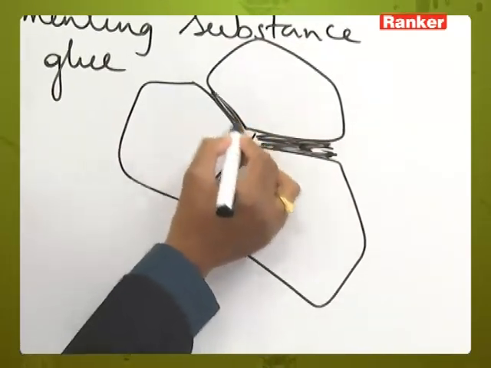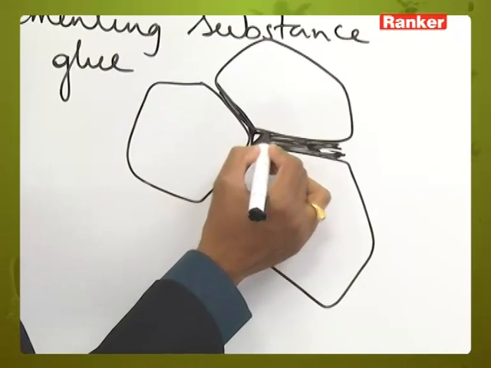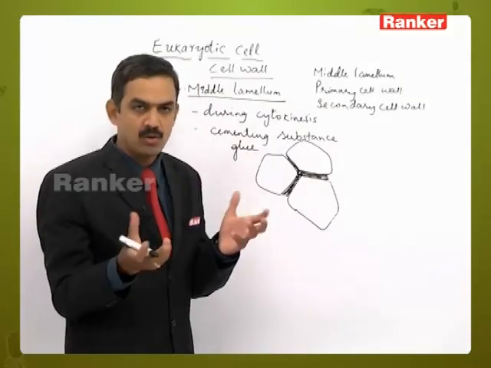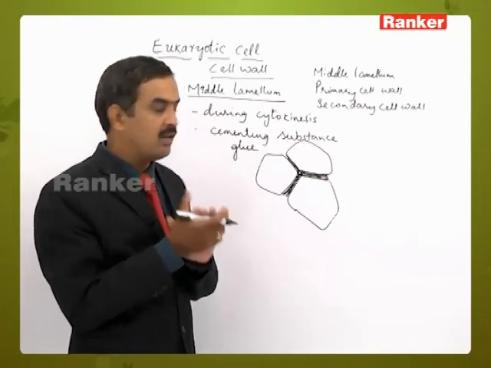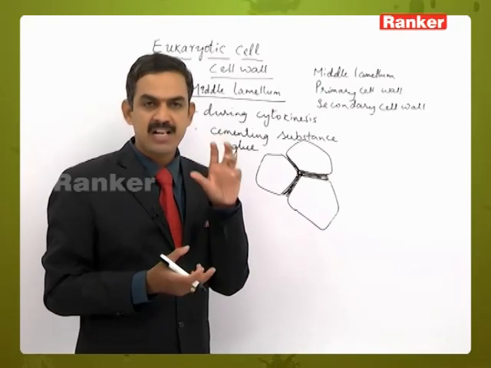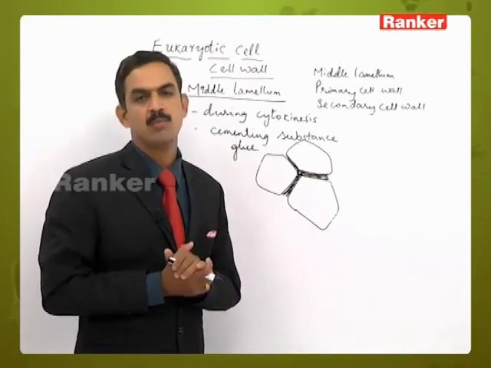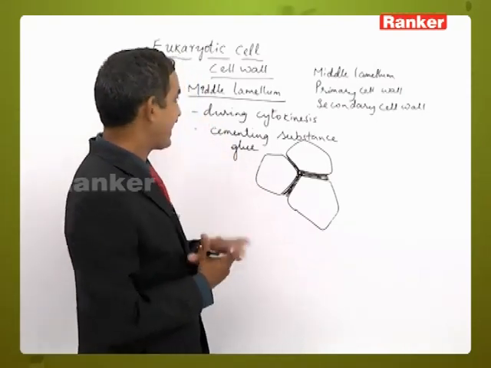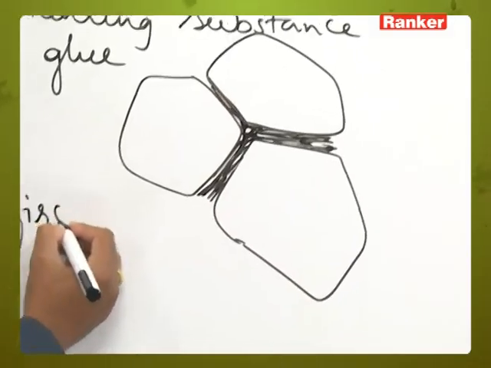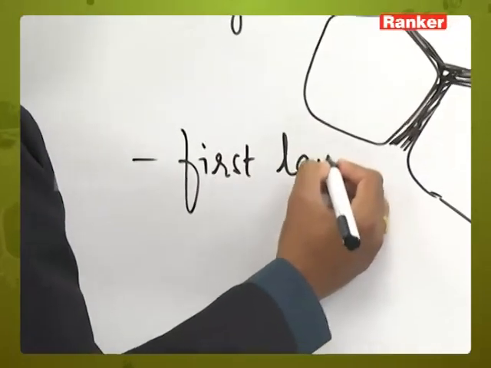So when it acts as a glue like substance, it will not allow the movement of the cells, it will not allow the cells to get separated. That cementing substance called middle lamellum helps the cells to hold in one particular position. So that is the significance of the middle lamellum, and